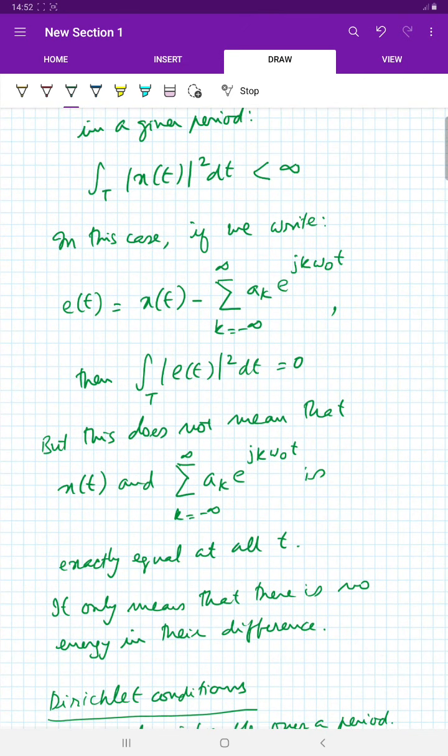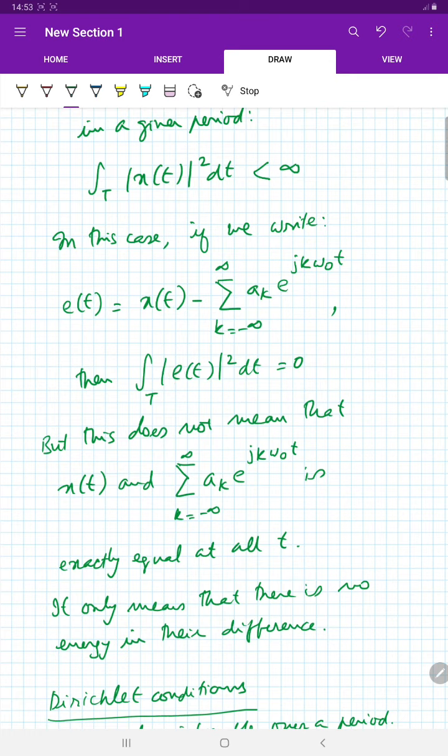In that case, if x of t is a square integrable function, and this is my error e of t, which is written as x of t minus the infinite number of terms in the Fourier series, then the energy of the error is equal to 0.